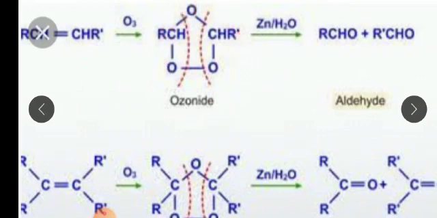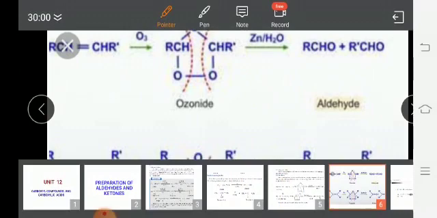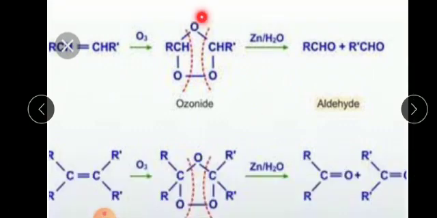How is it formed? First, the double bond between R CH and R dash CH starts to cleave. The O3 is bonded like that: three oxygens, one here, again one here, and another here. Now the cleavage takes place on both sides. This compound is known as ozonoid.